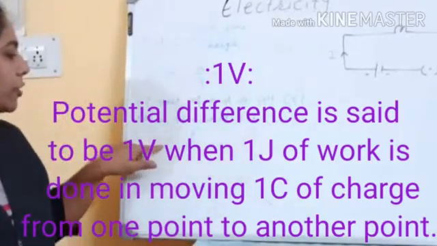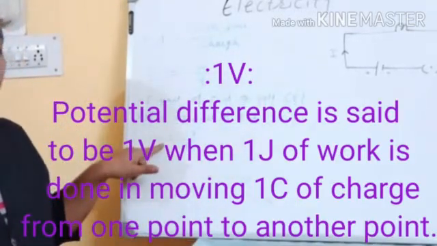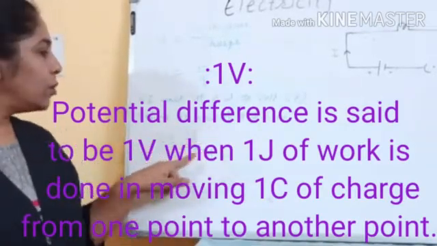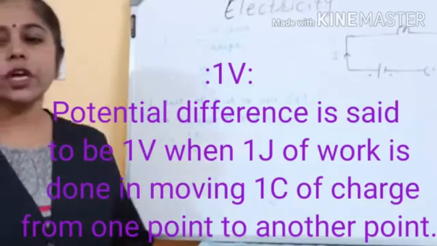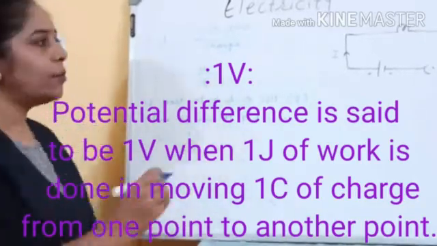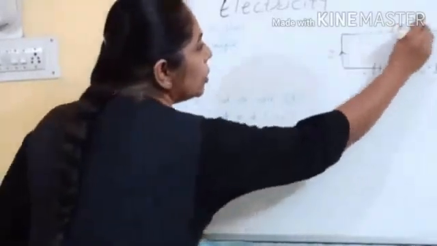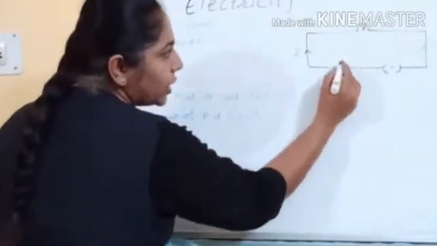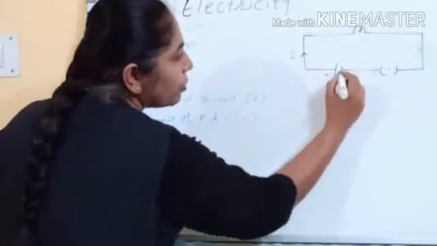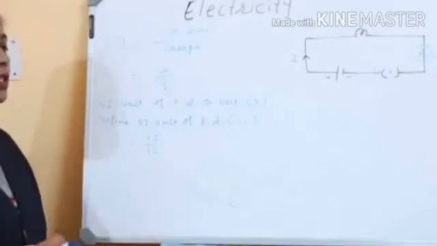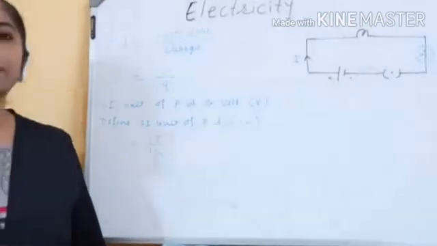The potential difference is said to be 1 volt when 1 joule of work is done in moving 1 coulomb of charge from one point to another point. This is the direction of current. Actually, electrons are moving from negative to positive. Okay, so this is the definition of potential difference.